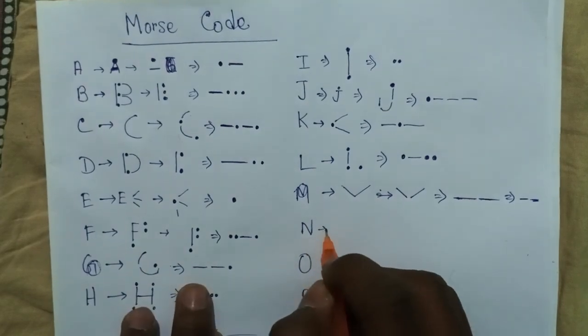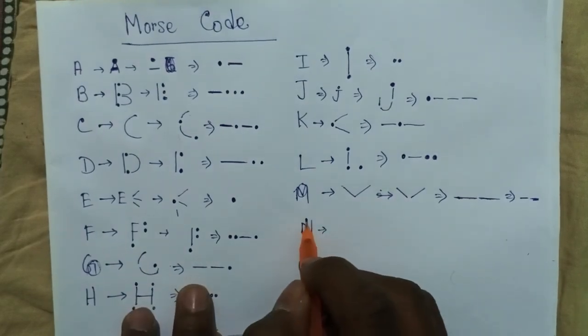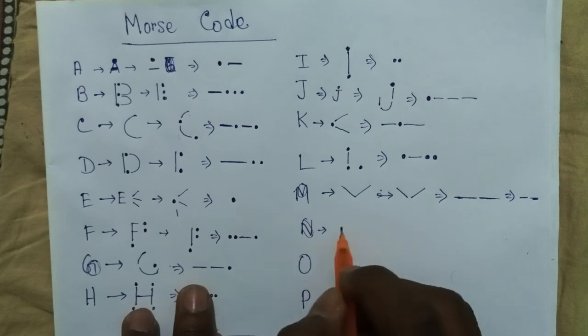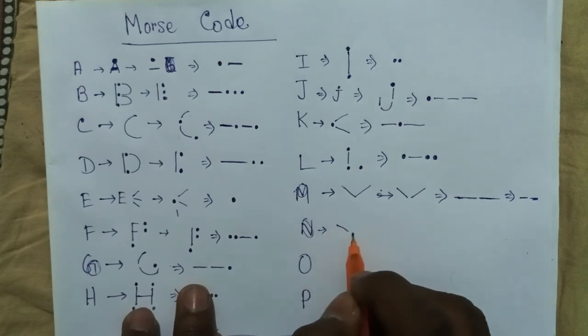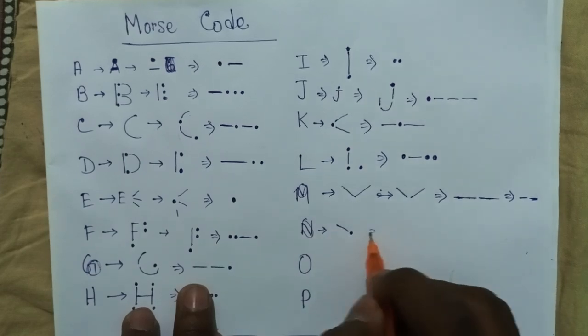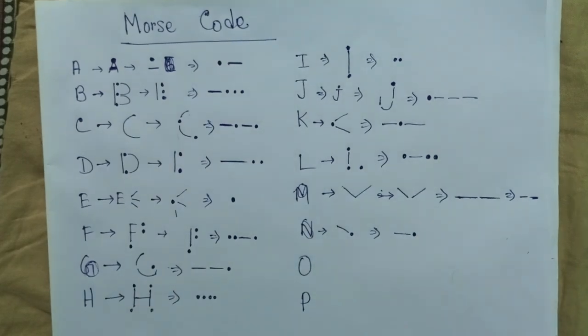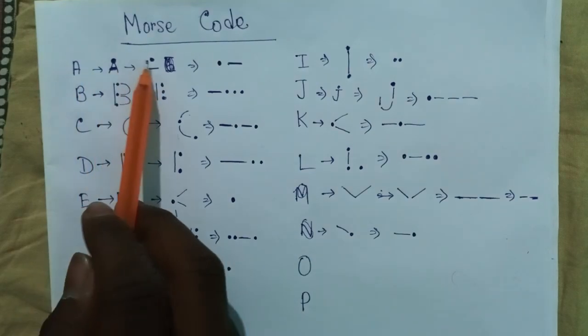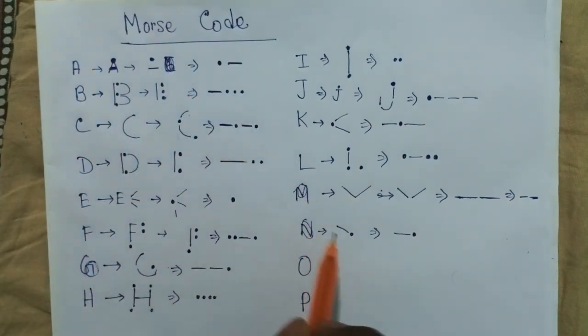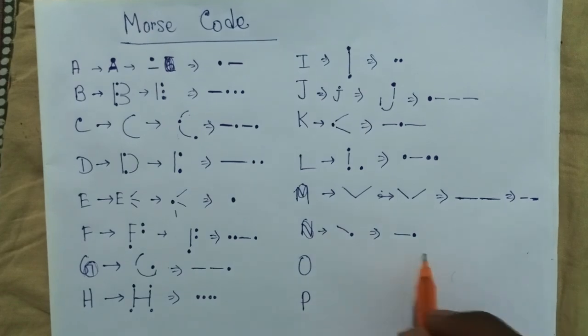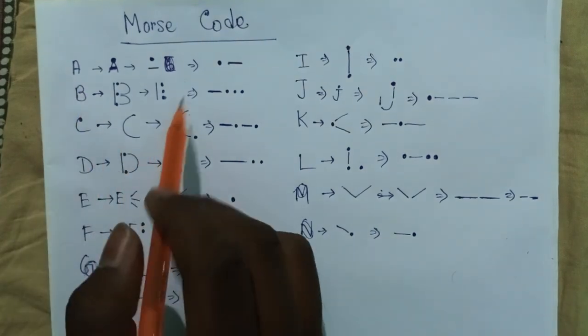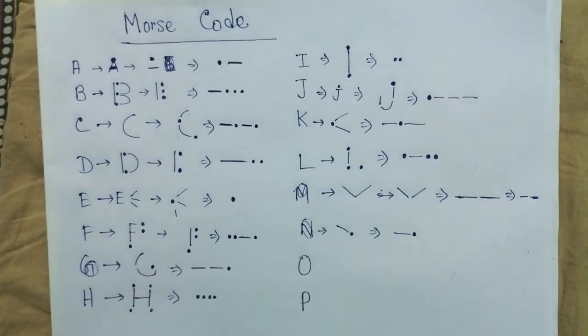Next we come to N. N, we will focus only on this portion. One line and dot. It will translate into line dot. In Morse code N is like this. So we will see that A is just the inverse, just opposite to the N in Morse code. N is line dot while A is dot line.